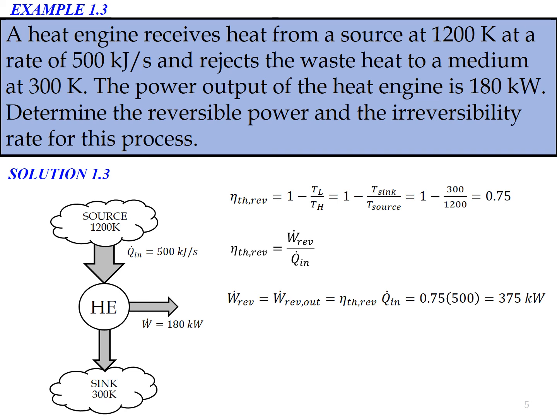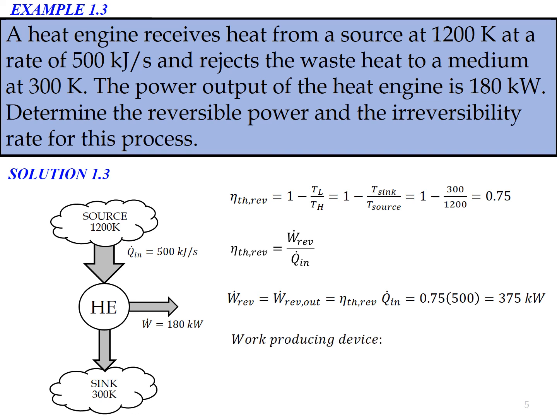So W reversible dot out equals eta TH reversible multiplied by Q in dot. Substitute all the data that we have, so the value for W reversible out dot equals 375 kilowatt. So the maximum power output that can be achieved by this heat engine is 375 kilowatt.